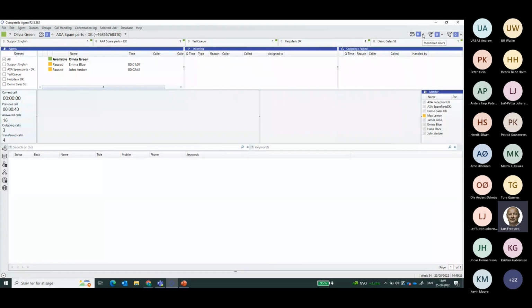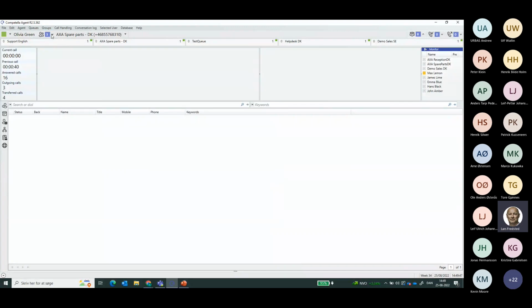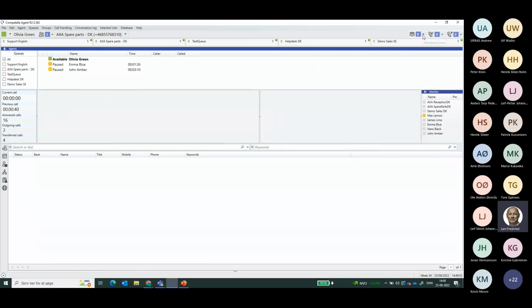If I would like to change a little bit in the look and feel of the solution, in this square over here, I have some monitored or tagged users, you can call it. So in this case, Max Lemon, he's the only one who is currently available according to his Teams presence. I can remove further information. So if I would like to use the space for something different, then I can actually easily do that also.